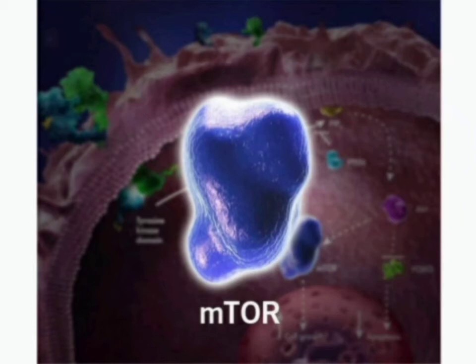But when the mutation occurs in tuberous sclerosis complex genes, then the mTOR becomes upregulated or hyperactive, and because of mTOR hyperactivity the cell division and cell growth of the tumors increases. So the tumor cell proliferates and the tumor grows. So you can understand why mTOR is shown and why it is very important from the examiner's point of view.